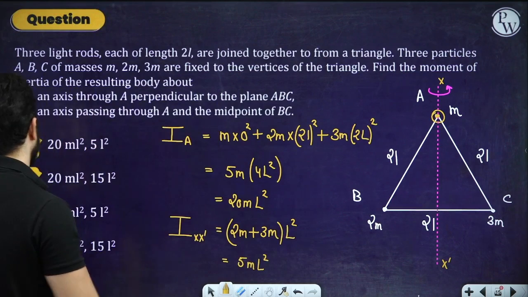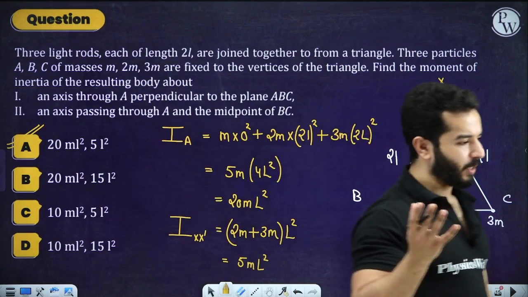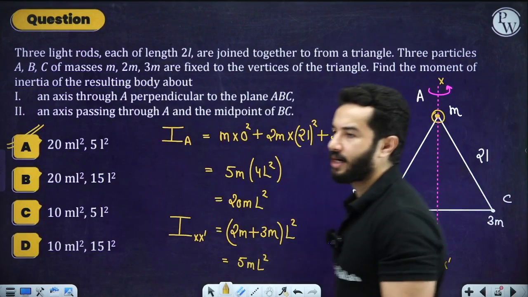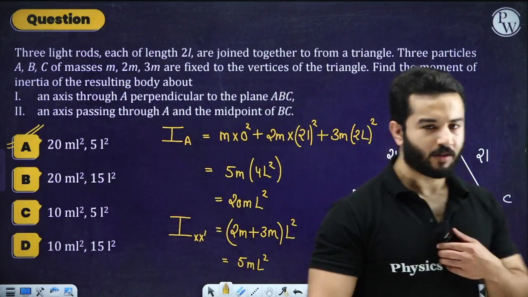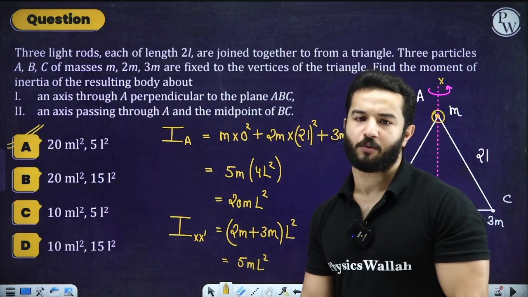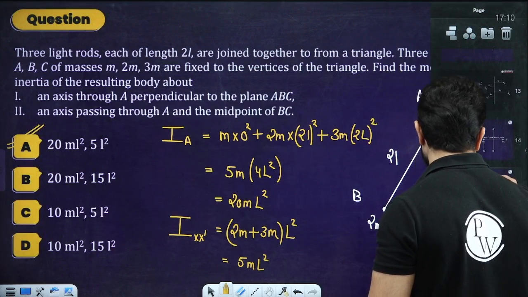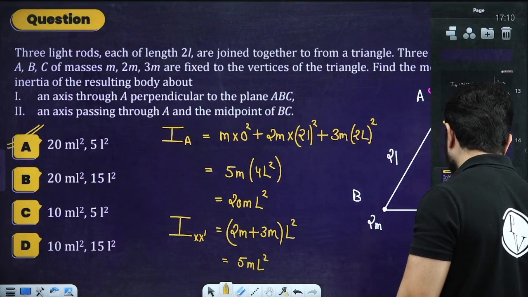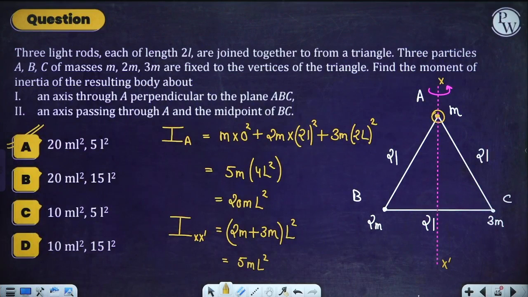So the correct answer is going to be option A. Hopefully you have got it. These questions are quite easy, but yeah, good for our starters, right? So that's all you are going to see for moment of inertia of a system of particles. That's it, right? So let me see if you have got any more things. No, now we are going to start with the next topic, which is actually moment of inertia of a rigid body.